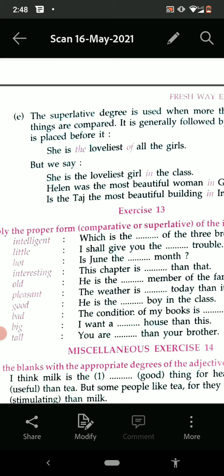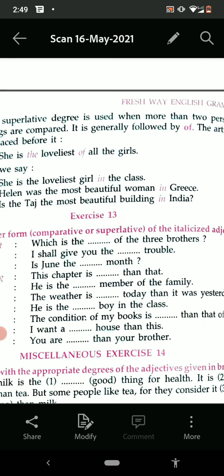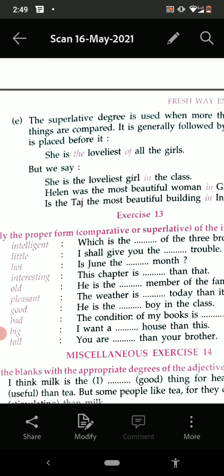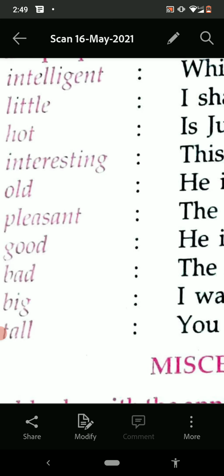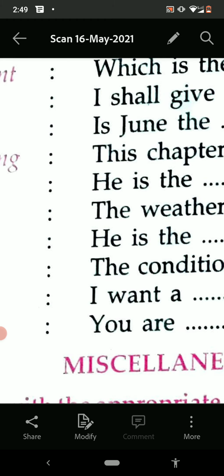This chapter is more interesting than that. Comparison is there between the two chapters, so more interesting. The weather is more pleasant today than it was yesterday. The comparison is there, so more pleasant. He is the best boy: good, better, best.